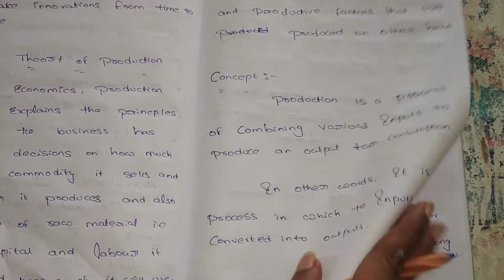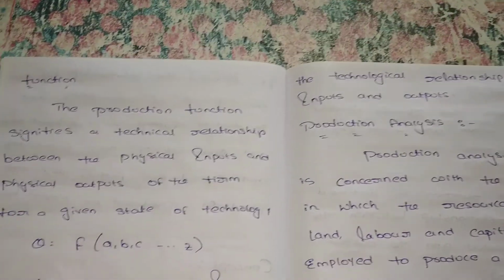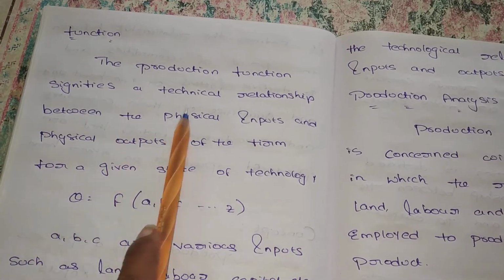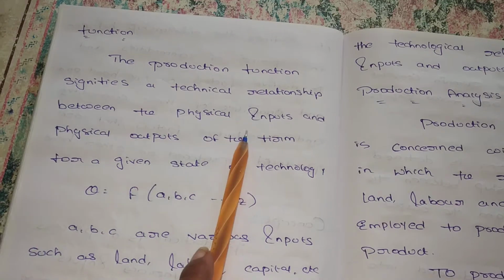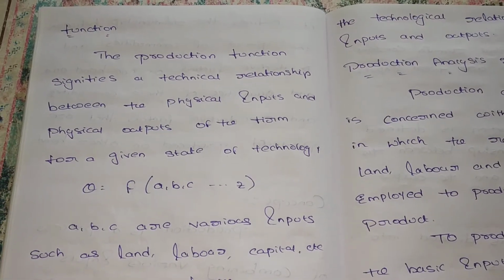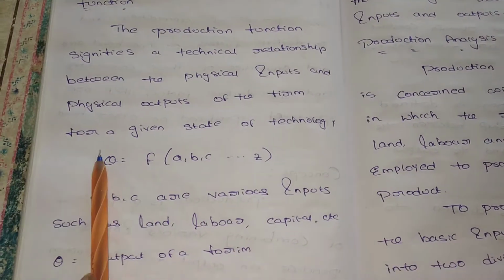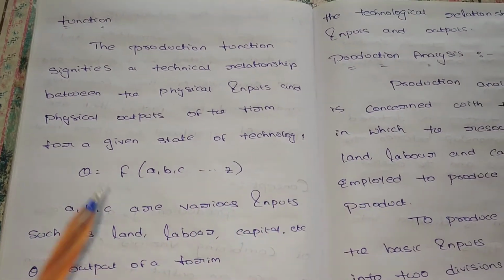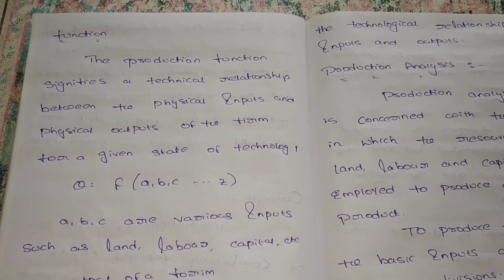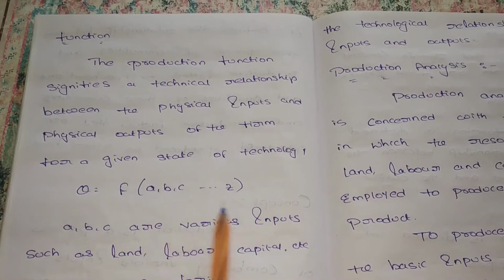Up to now we discussed that. Now we are discussing what the production function is. The production function signifies a technical relationship between the physical inputs and physical outputs, for a given state of technology. For a given state of technology, there is a relationship between the physical inputs and the physical outputs. What are the inputs? Q is equal to F of A, B, C, and so on to Z.